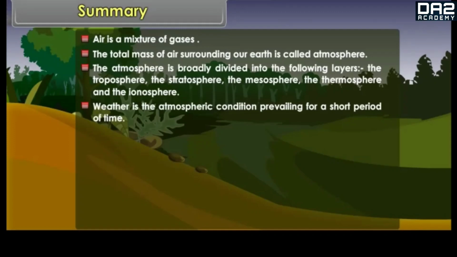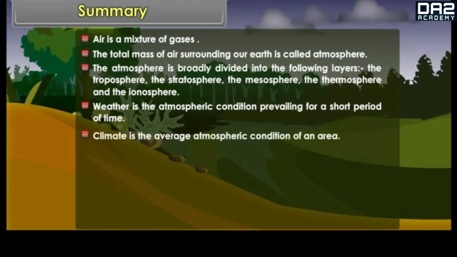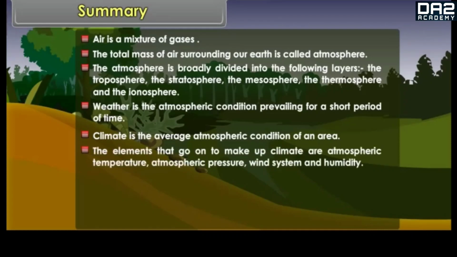Weather is the atmospheric condition prevailing for a short period of time. Climate is the average atmospheric condition of an area. The elements that go on to make up climate are atmospheric temperature, atmospheric pressure, wind system, and humidity.